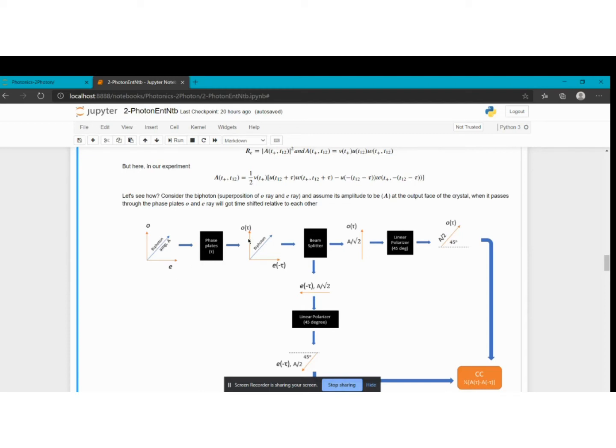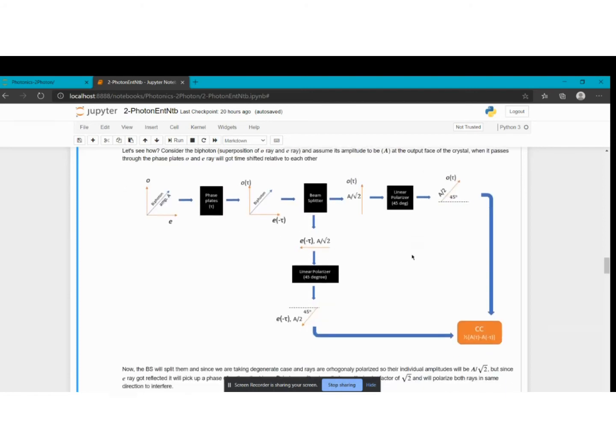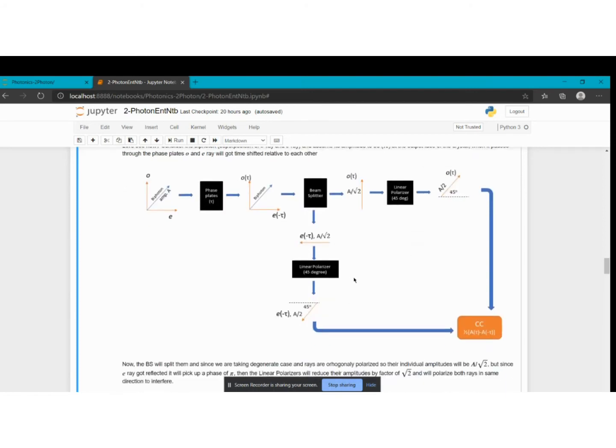After passing through the phase plates, the O ray will gain a phase of tau and the E ray will lose a phase of tau. The beam splitter will reflect the E ray and transmit the O ray. Now the linear polarizers will again decrease the amplitudes by a factor of root 2 because they are at 45 degrees to both rays.